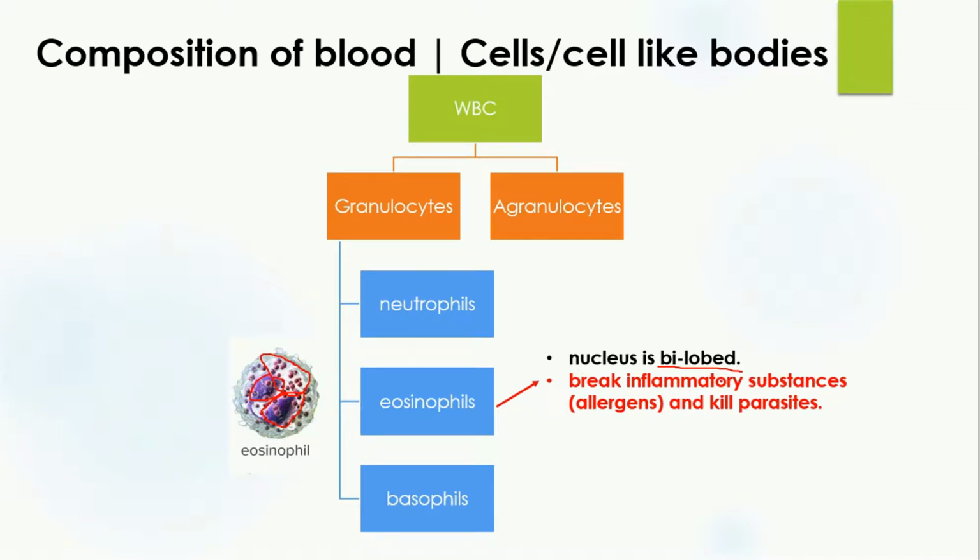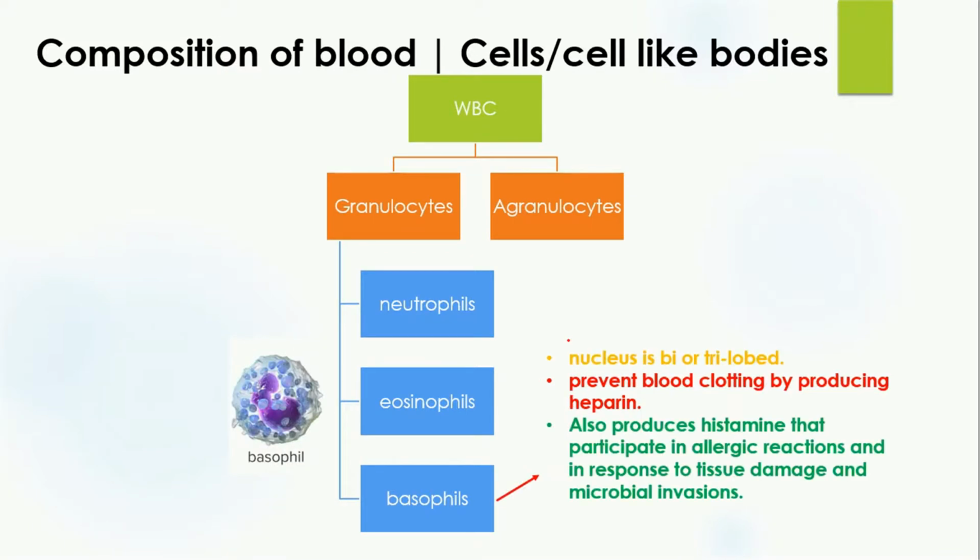The eosinophil's function is that it breaks down inflammatory substances and also kills parasites. For example, during some seasons people get allergic to some substances, so whenever that allergen gains entry inside the body, these eosinophils destroy that allergen and protect you from the allergic reaction.